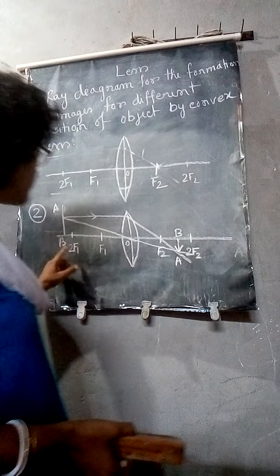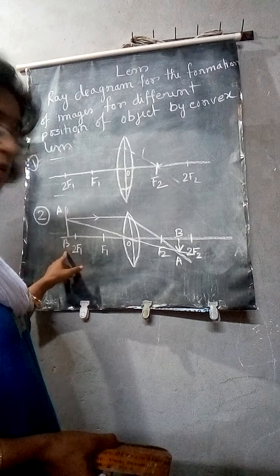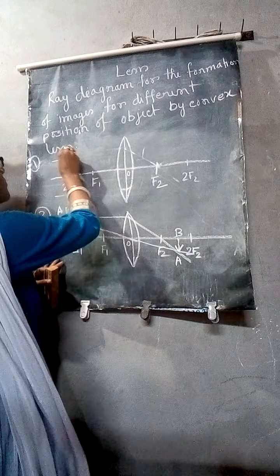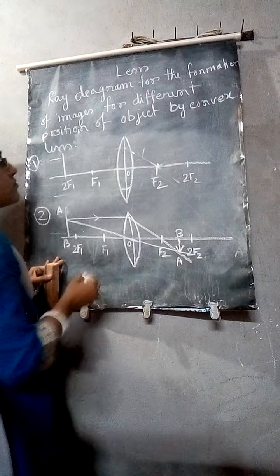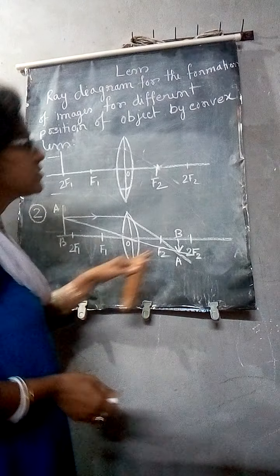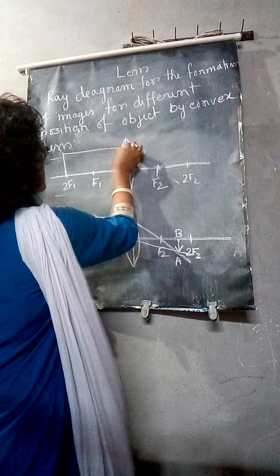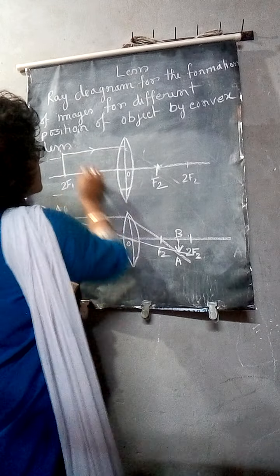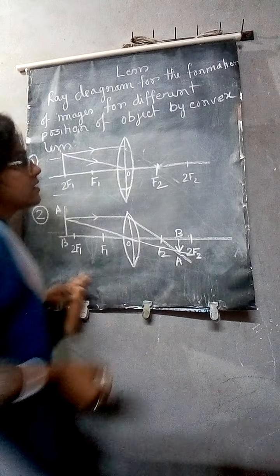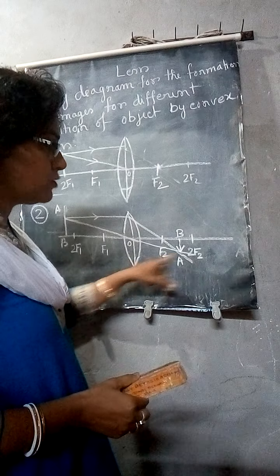In the third case, as in the second case, the object is beyond 2F1. So in the third case, the object will be at 2F1. So take two rays. Two rays are there. One is parallel to the principal axis, another one passes through the optical center. Now where will the image formation be? It is between F2 and 2F2.